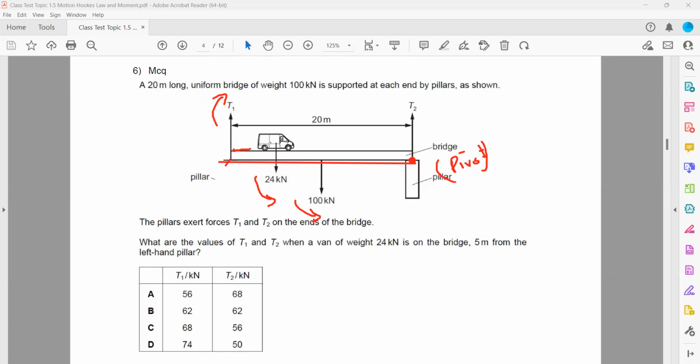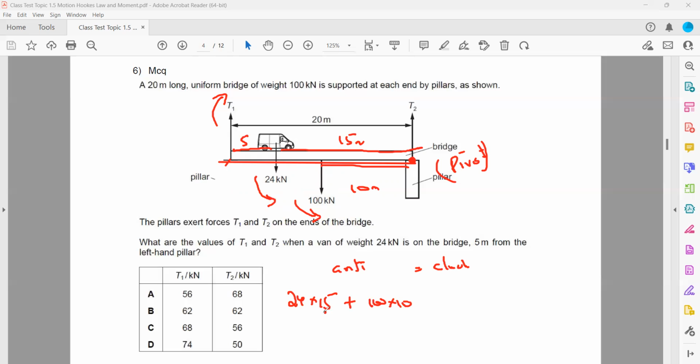If this distance was 5, as I mentioned, so what is the distance from the pivot? That will be 15 because the pivot is now on the right hand side. And this distance is 10 as the weight is acting at the center. So again, the total anti-clockwise moment is equal to the total clockwise moment. So it will be 24 times 15 plus 100 times 10.